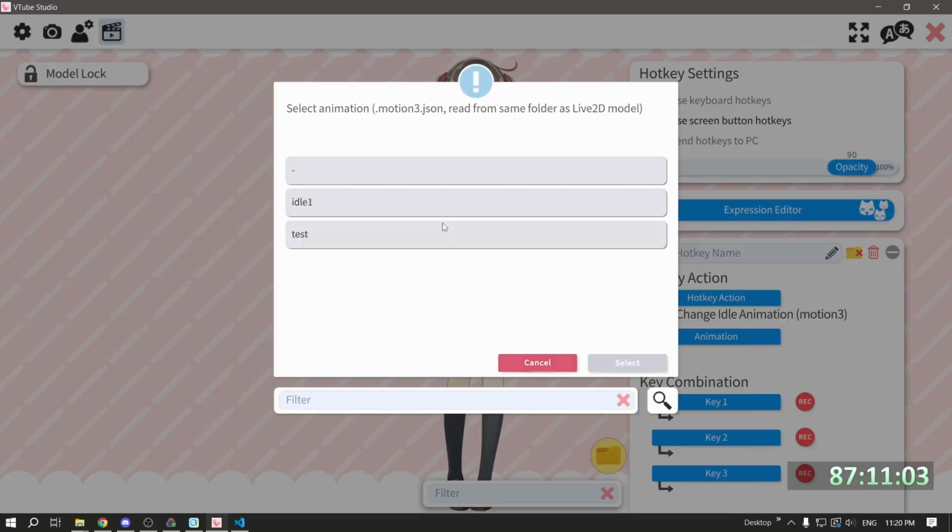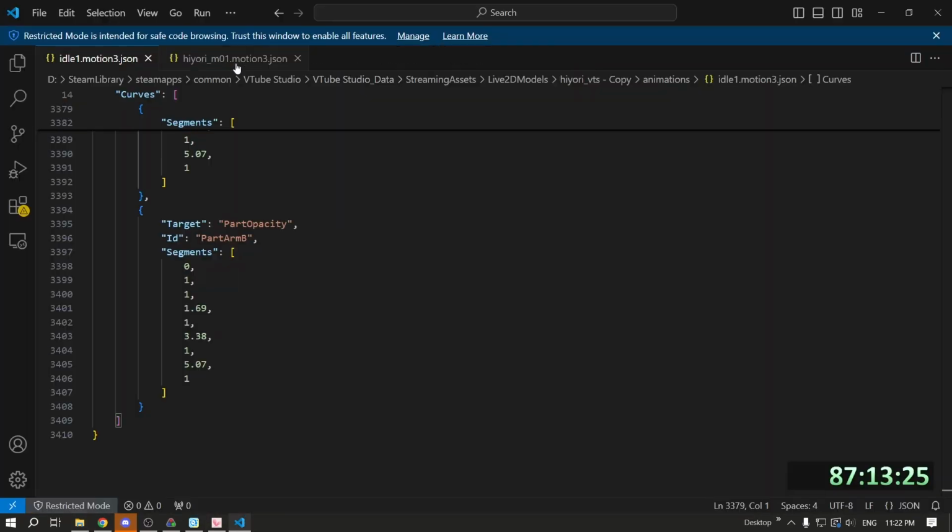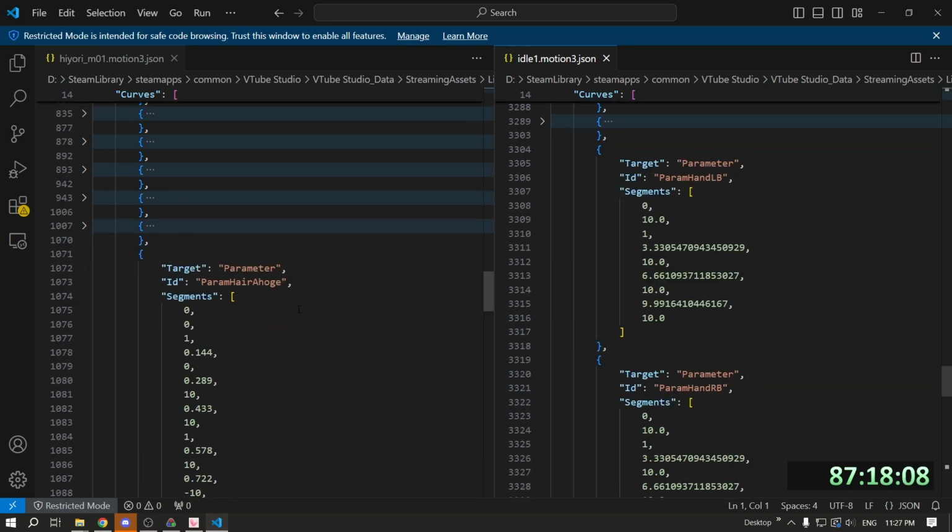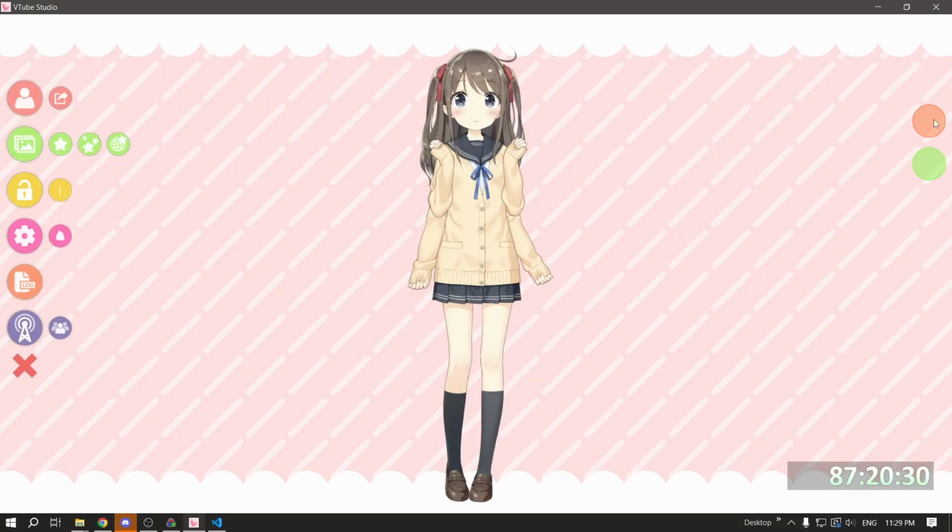But for the life of me, I could not get my files to import into VTube Studio. And I soon realized it was because my files were in an invalid format.